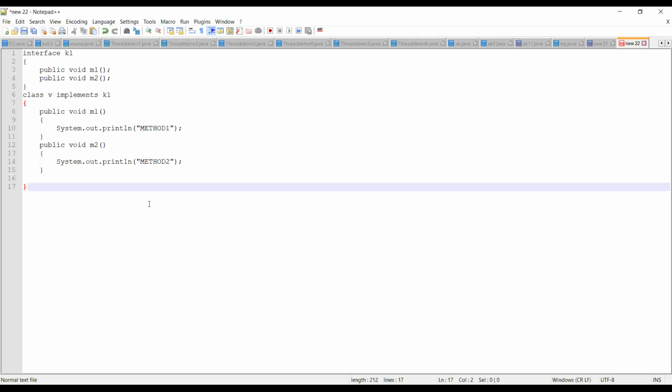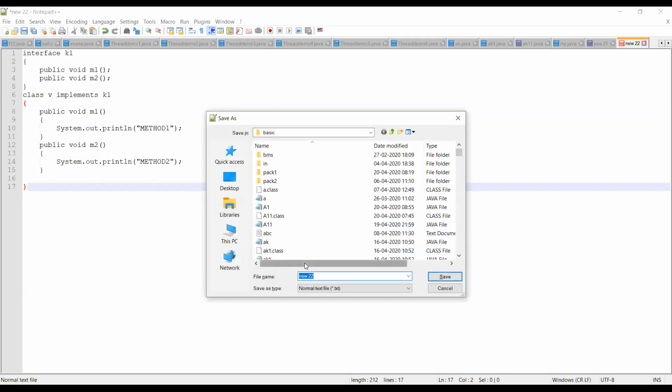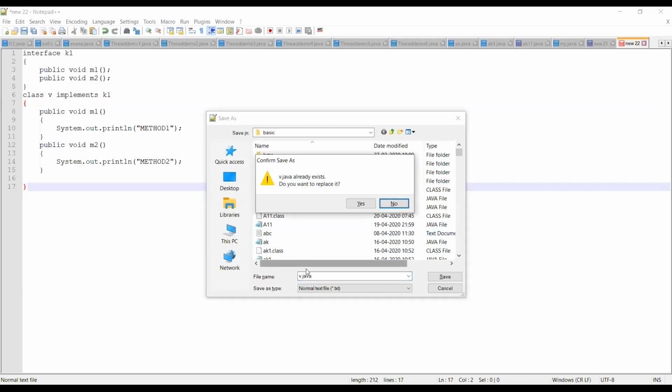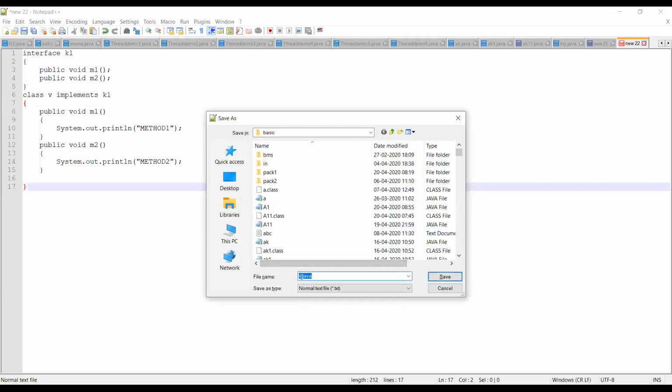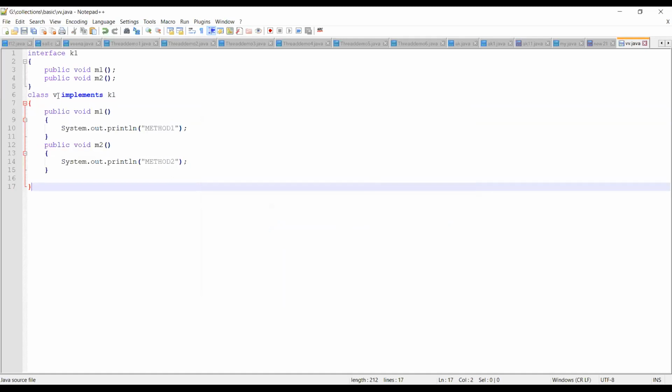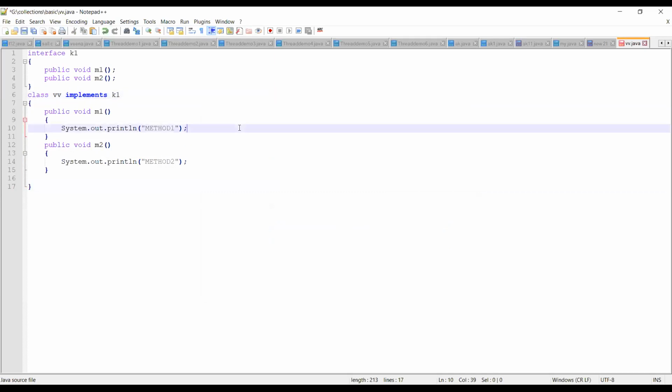So let us save this. Control S, okay. Name of the program is say v.java. v.java is already there, no. So I'll save it as say vv.java, something like this. Let me see, vv.java. Okay, it is taking. So I'll change it in my program also, vv. Okay, vv.java. Save this. Go back here.